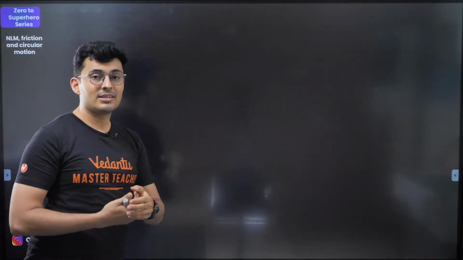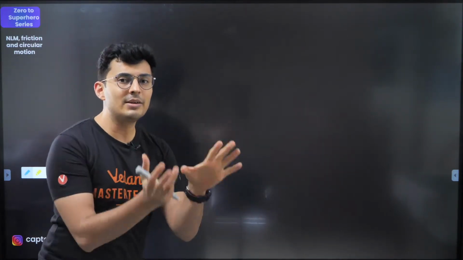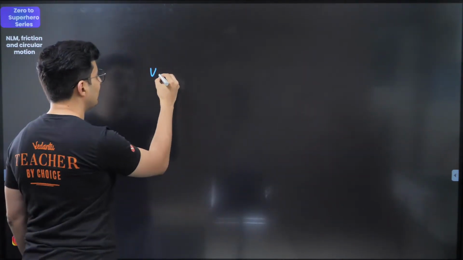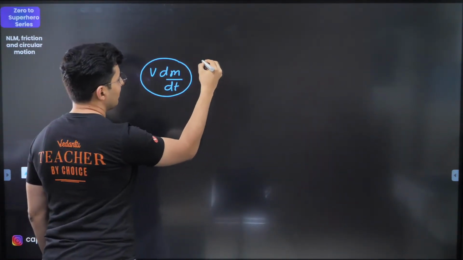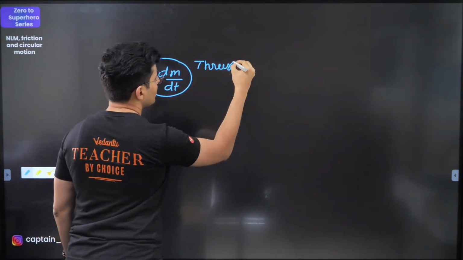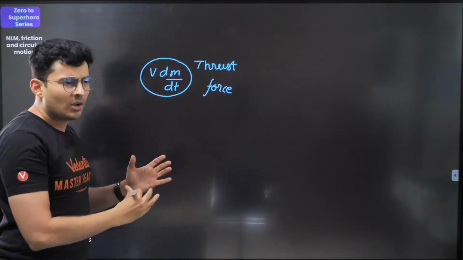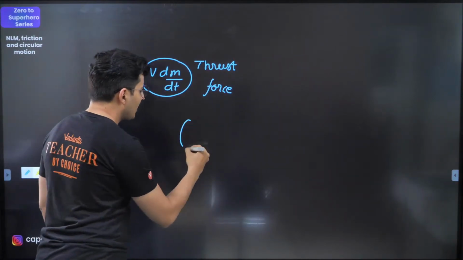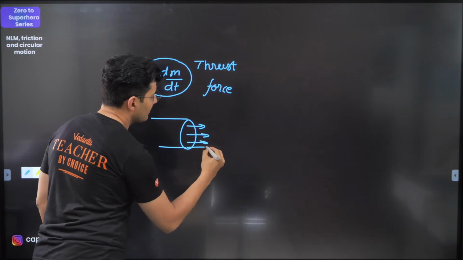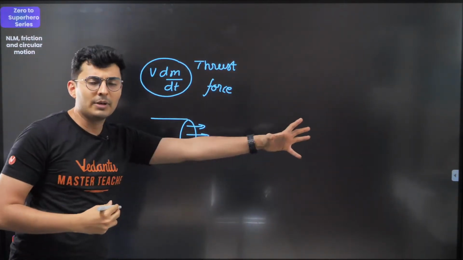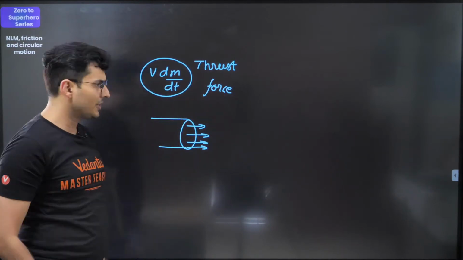The thrust force concept comes in the momentum chapter in a very different form, that v dm by dt force. It also comes in fluids, where you have a cross section and many particles coming out of it, or liquid coming out of a pipe, or many bullets coming out of a cross section.